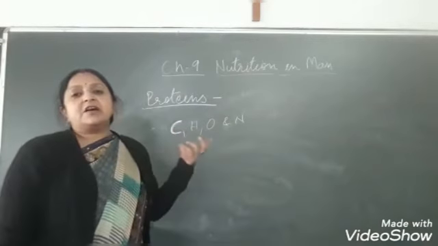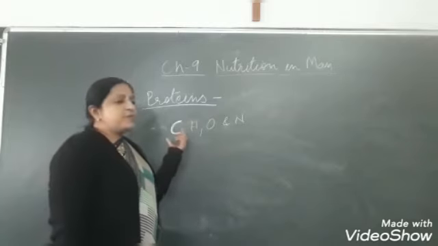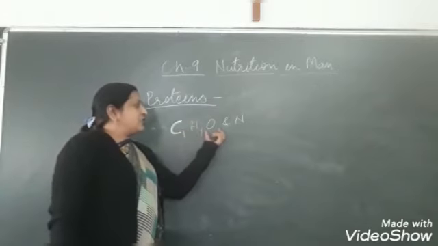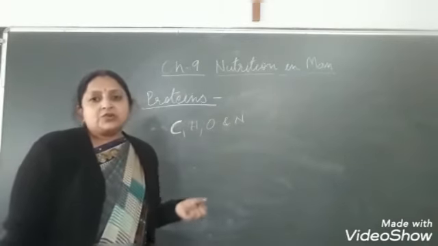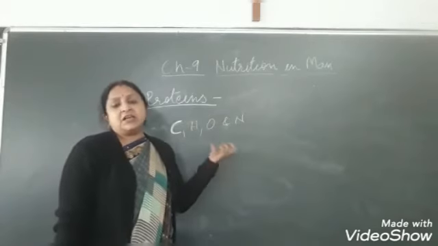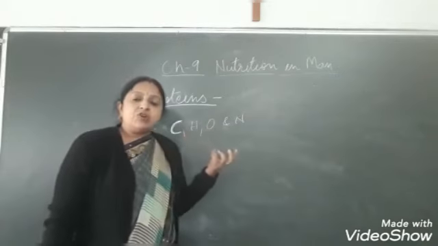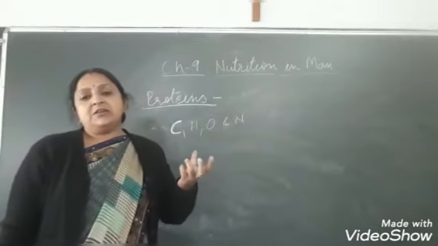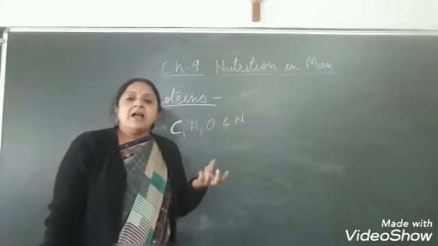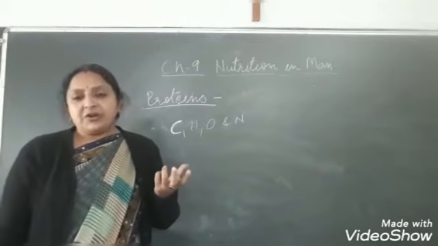There are 20 types of amino acids found. They form the proteins and they are categorized into two types.